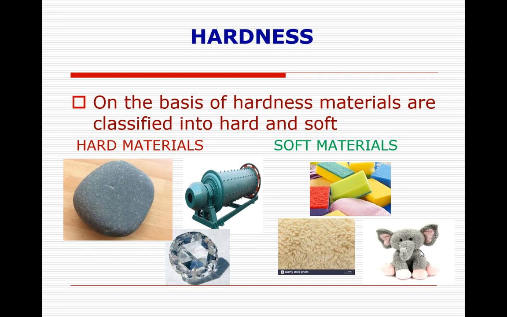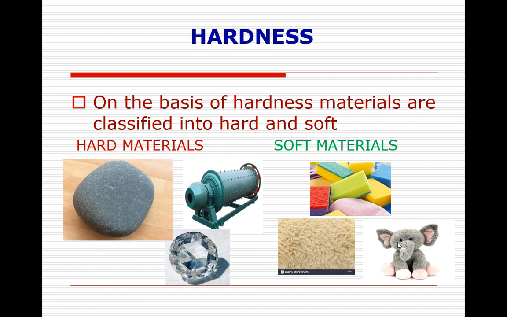So are you understanding about hardness, hard material and soft material? Okay. So here you can see a teddy bear. This teddy bear is an example of a doll, whichever doll you can take. This is an elephant, right? So this elephant is made up of cotton and sponge.